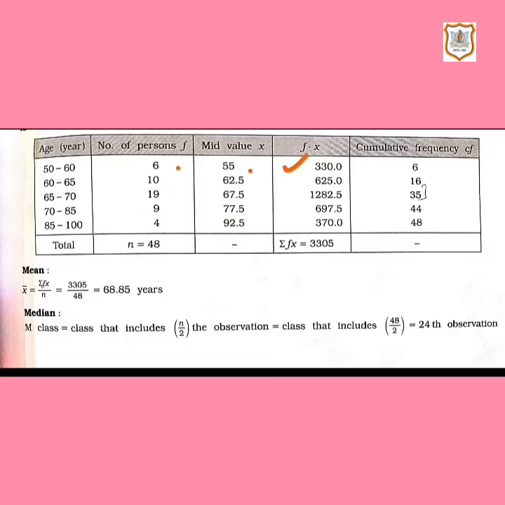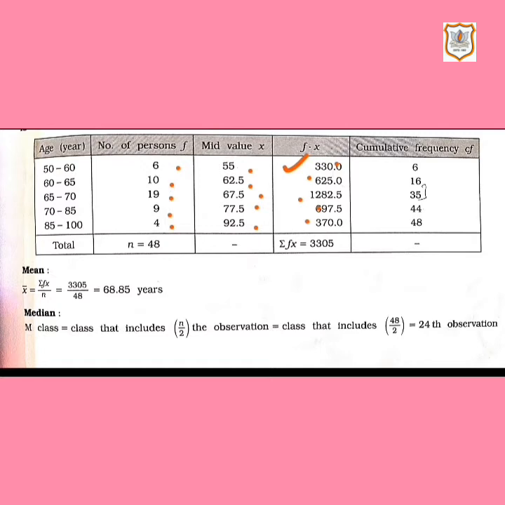6 into 55 is 330. 10 into 62.5 is 625. 19 into 67.5 is 1282.5. 9 into 77.5 is 697.5. 4 into 92.5 is 370. So here we are done with fx.